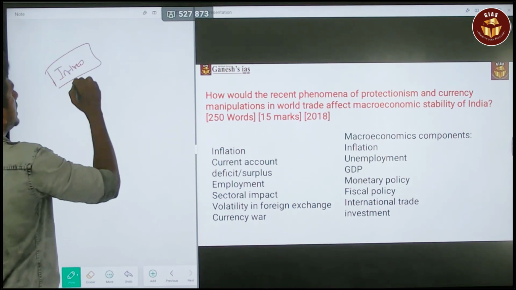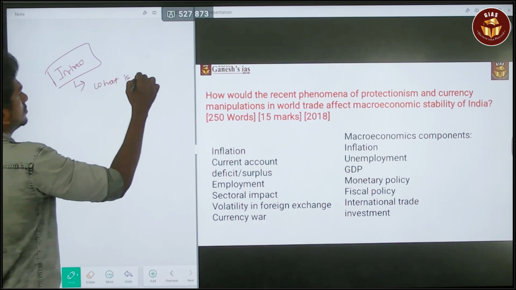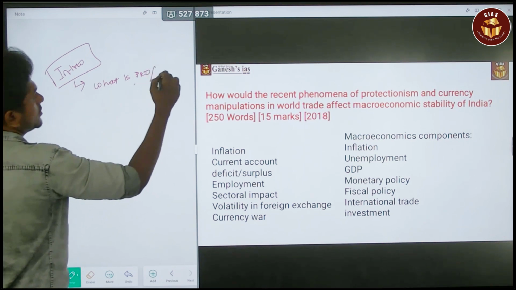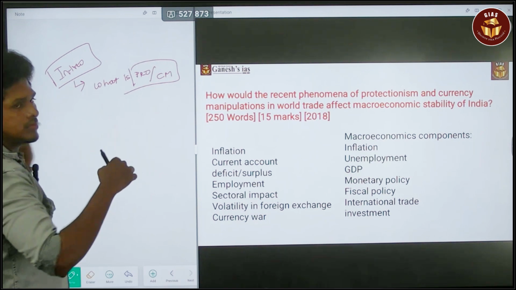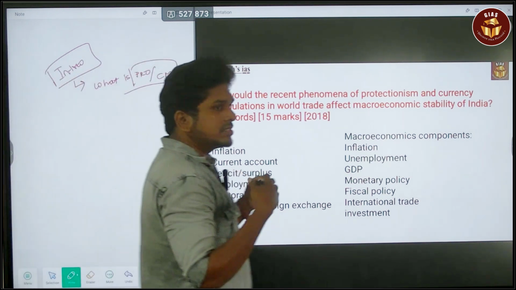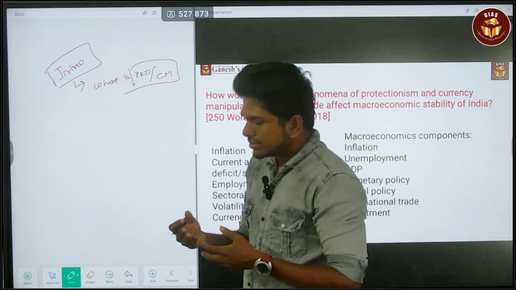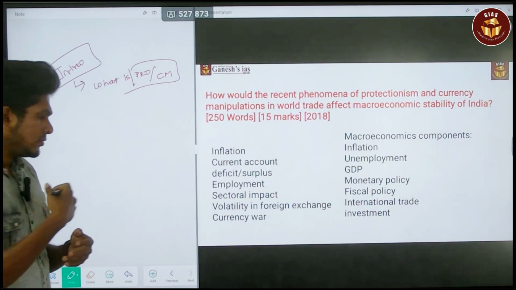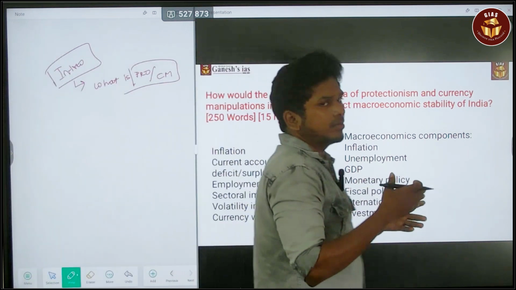The intro can be like, what is protectionism? At the same time, what is currency manipulation? Within 3 to 4 lines you can say what protectionism and currency manipulation are. Or else you can put a different kind of intro, like how India's macroeconomy is affected.